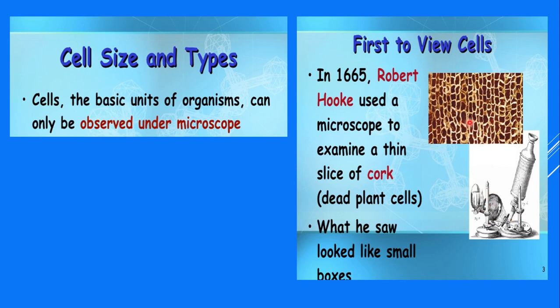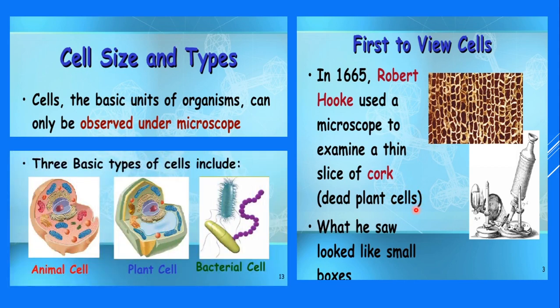He observed some compartment-like or box-like structures, so he called them cells, meaning a unit, a compartment. That is how the term cell was given in 1665 by Robert Hooke. The three basic types of cells are the bacterial cell, plant cells, and animal cells. Bacterial cells are the prokaryotic unicellular cells.